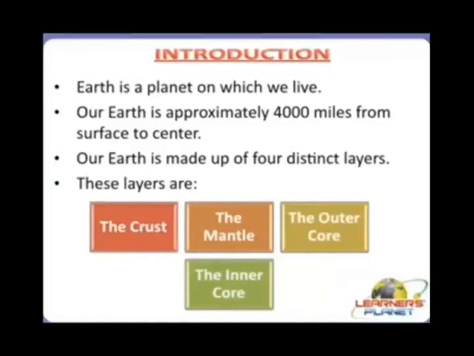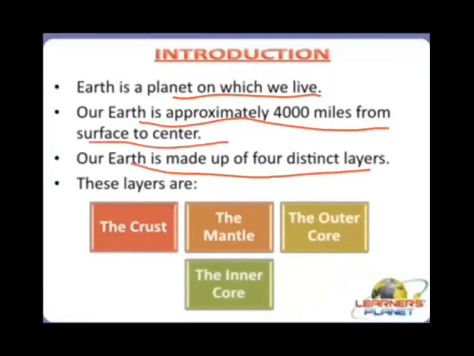Earth is a planet on which we live. Our earth is approximately 4,000 miles from surface to center, and earth is made up of 4 distinct layers. First one is the crust, second is the mantle, third is the outer core, and the fourth one is the inner core. So let's study them one by one.